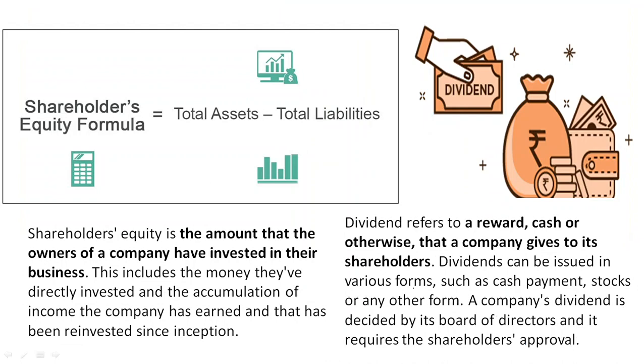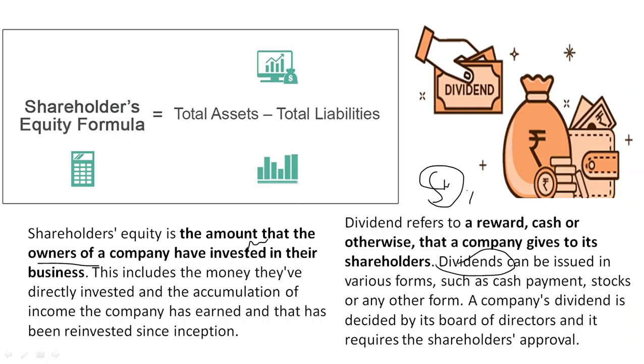Then comes equity and dividend. Shareholders' equity is simply the money shareholders have invested in your company, in your business. So this is the amount the owners, the shareholders of a company, have invested into the business. And dividend is the reward or the cash you pay back to the shareholder. So you raise finance through shares and these shareholders are paid a share of profit, maybe a percentage or a minimum cap. That is called dividend.